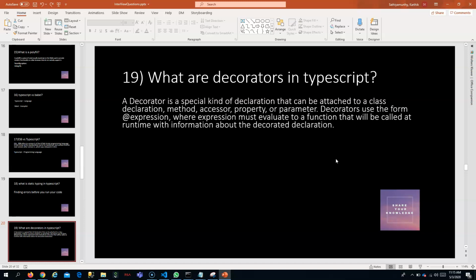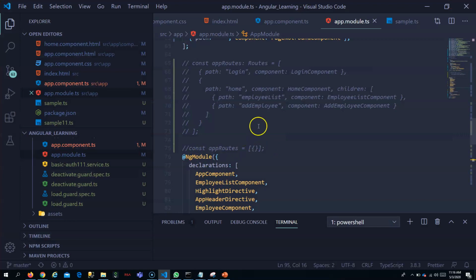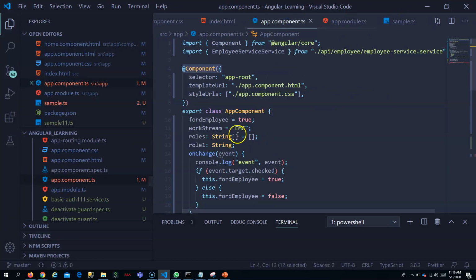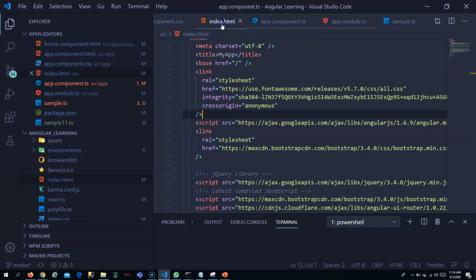Many things are possible through decorators in TypeScript. This is what you would have seen in Angular, which is used for providing information to Angular about a class.